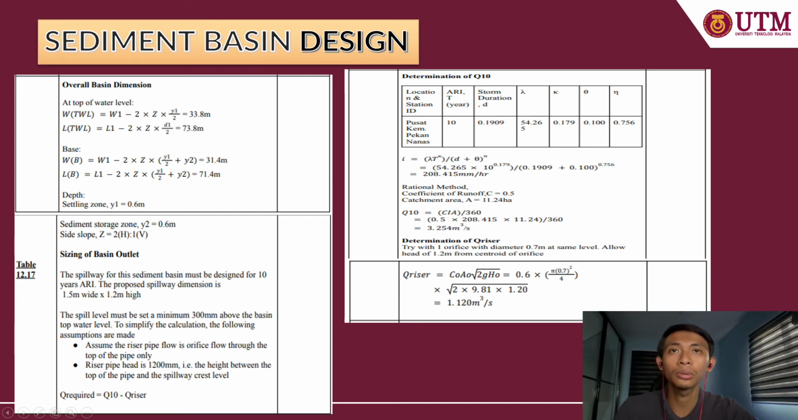For the determination of the Q riser, we try with one orifice with a diameter of 0.7 at the same level, and the allowable head of 1.2 meter for the center of the orifice. Then we substitute the values into the formula of the Q riser, and we get 1.12 meter cube per second.